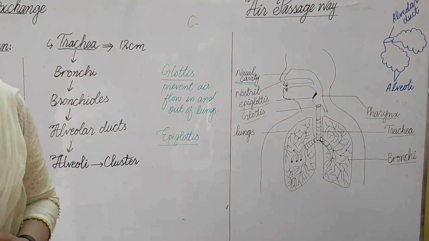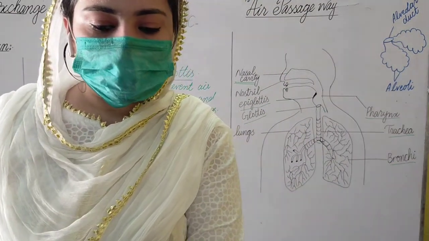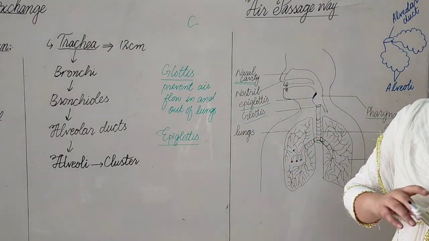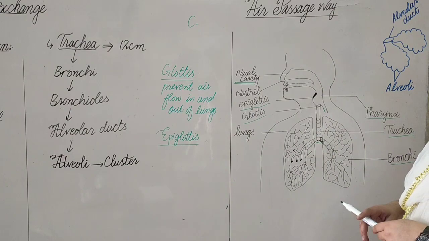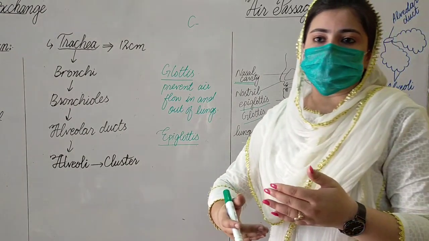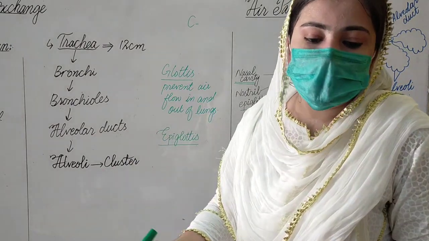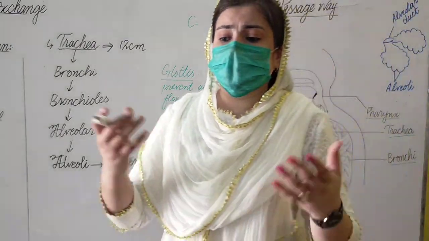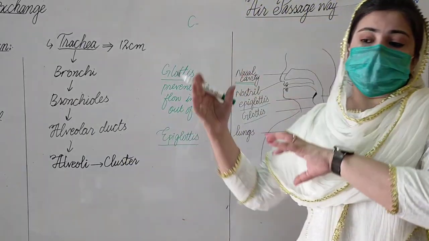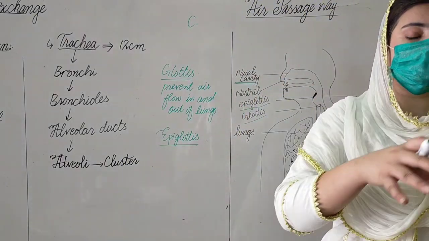The basic function of the bronchi and bronchioles is to allow the passage of air from the external environment into the lungs.